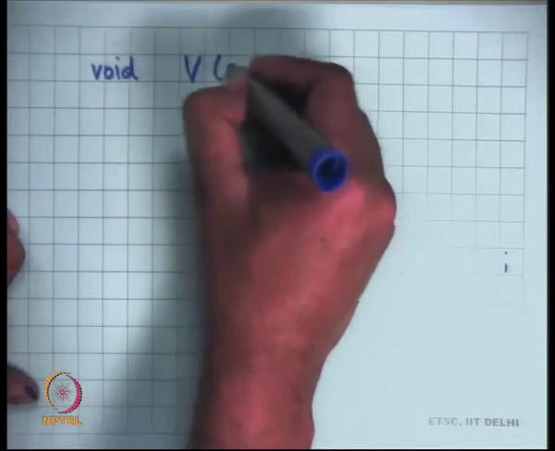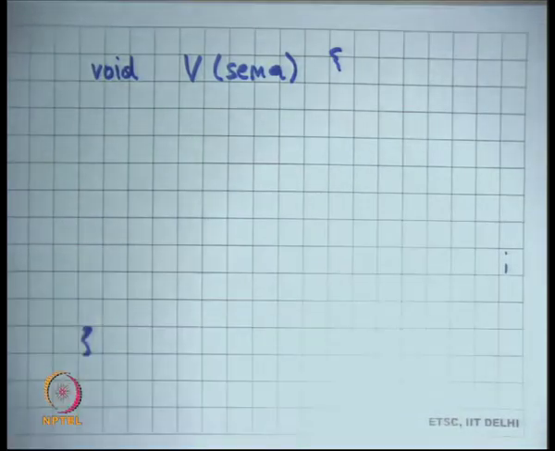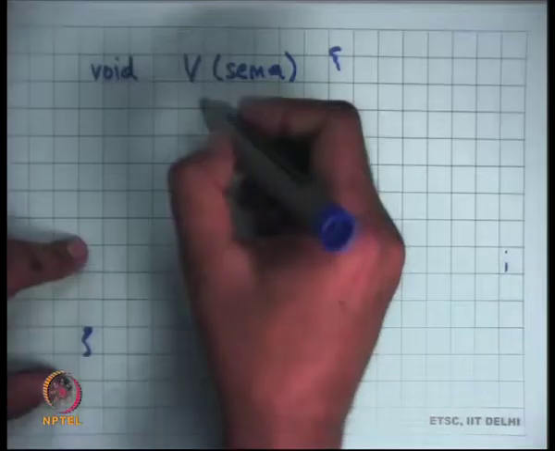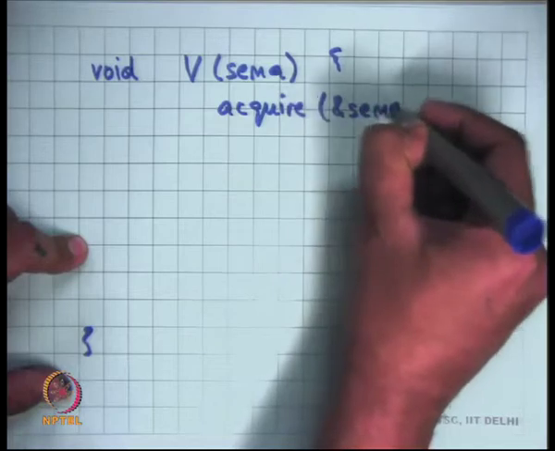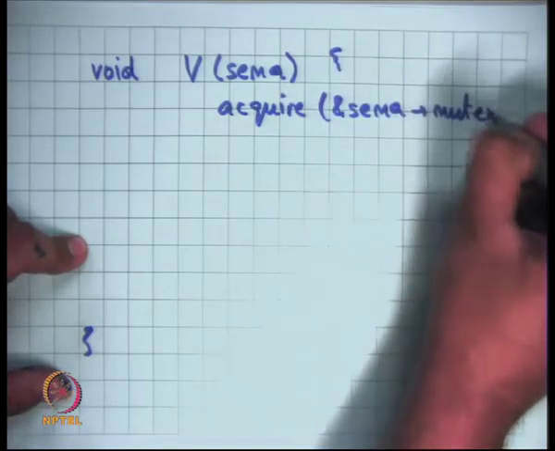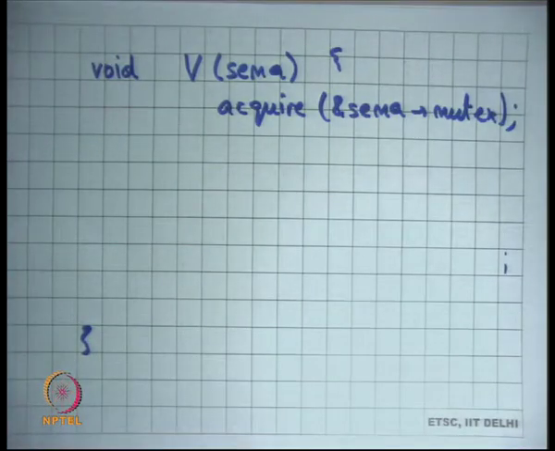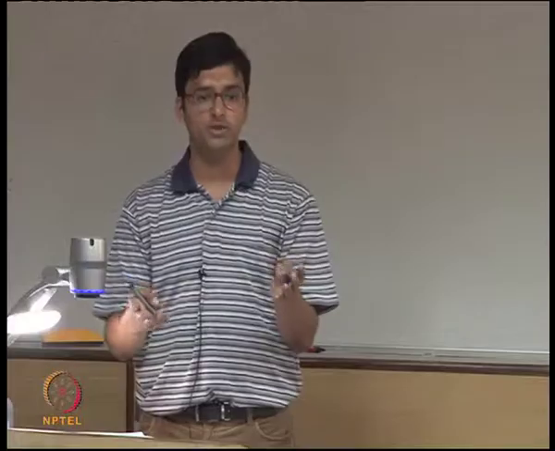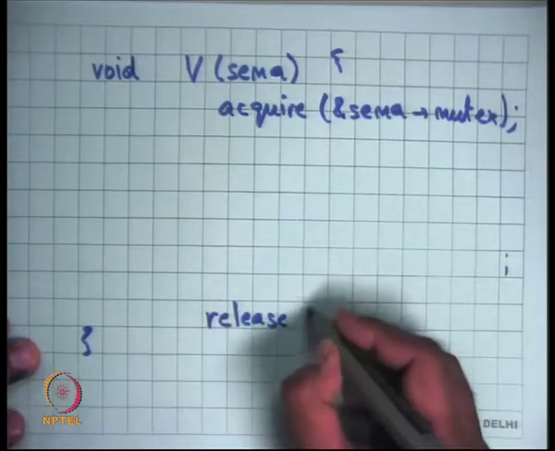Similarly, there is V on sema. What do I do here? First I acquire the lock, so I acquire sema dot mutex, and I need to do that to maintain mutual exclusion between P and V, and between multiple V's and multiple P's. So mutex is basically ensuring mutual exclusion between a P and a V, or between multiple P's or between multiple V's. It's just making sure that things are completely mutually exclusive.